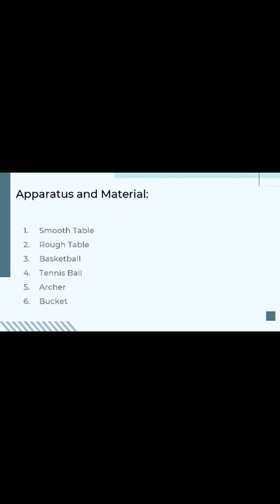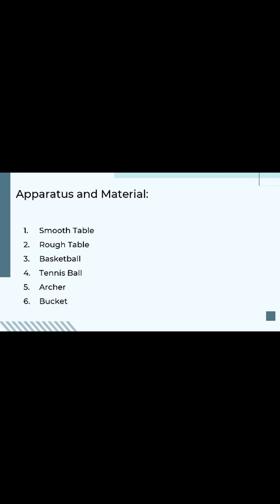After that, our apparatus and materials used are a smooth table, rough table, basketball, tennis ball, archer, and bucket. That's all from me. Next, welcome Wing Jun to introduce his setup of our experiment.